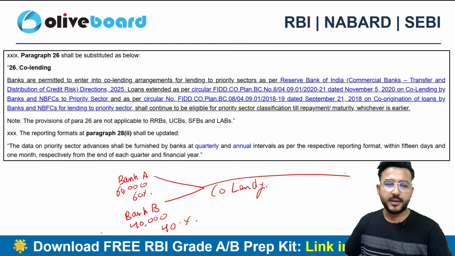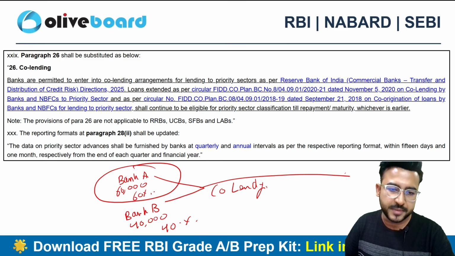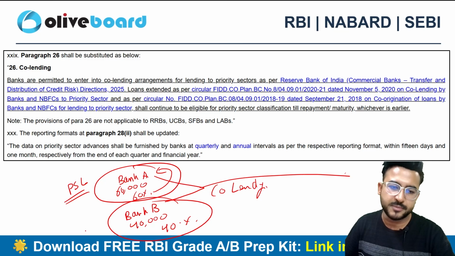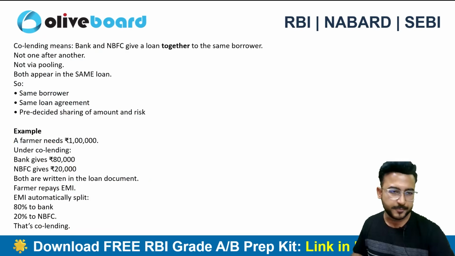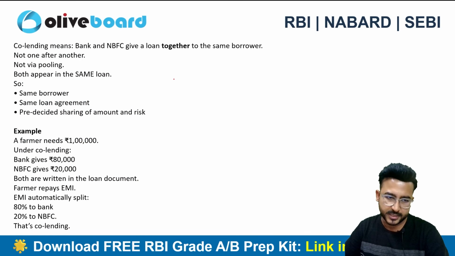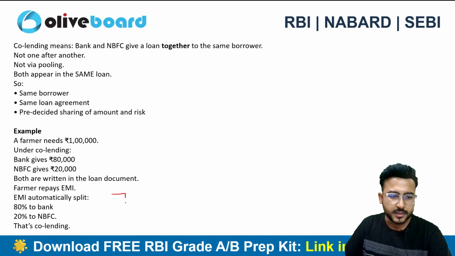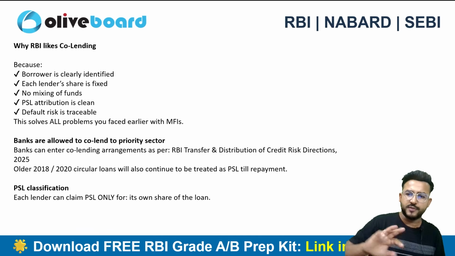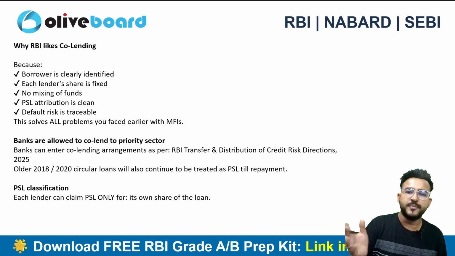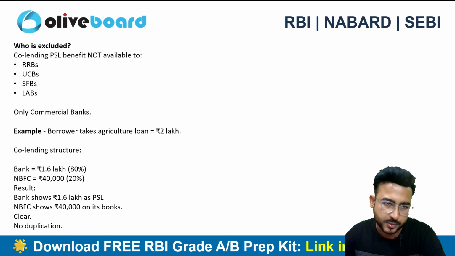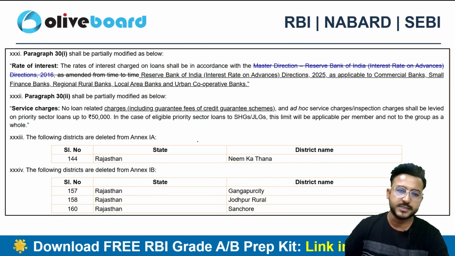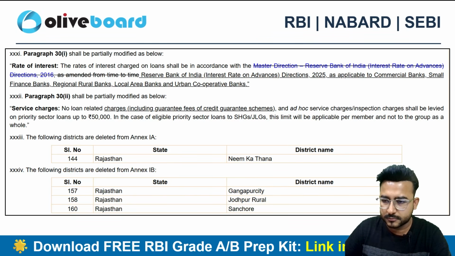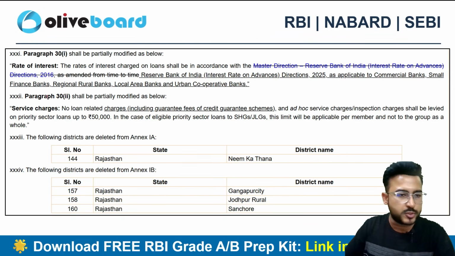In that manner, the respective share of the PSL can be availed by both the banks. Bank A can avail 60% of the PSL and Bank B can avail the 40,000, that is 40%, respectively. That's nothing but co-lending. Now the EMI will be split automatically, and you will be earning the benefits in the ratio of 60-40 or whatever the ratio is. So accordingly you can claim the PSL as well. This is the update.